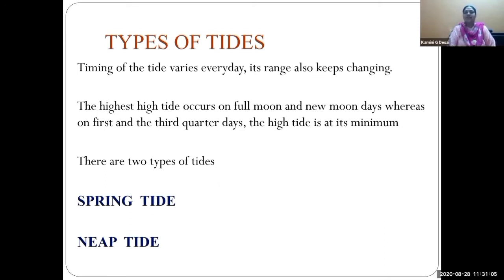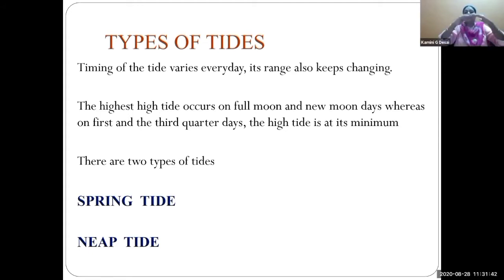Okay, children. Next point. The highest high tide occurs on full moon and new moon days. Okay, children. You all know the phases of the moon. I will share this screen with you afterwards. First, what do you mean by full moon day? Purnima. When we see the sky, the full moon, it is very beautiful. Many poets write poetry on it. In literature, there are many stories of Chanda Mama.